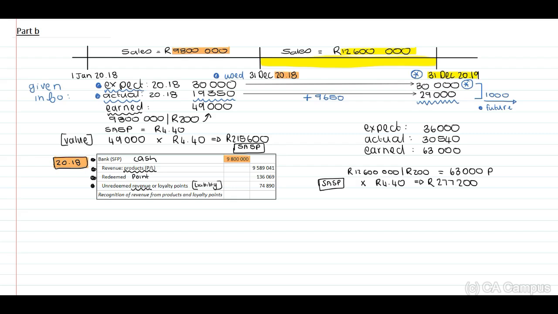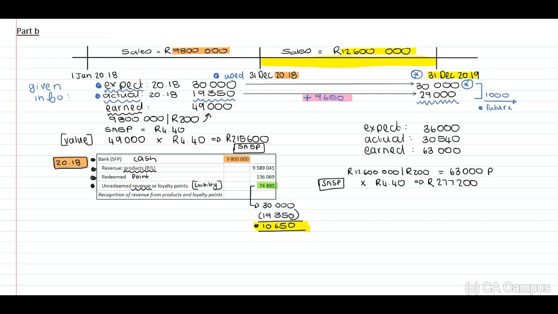Therefore, this 74,890 relates to the points that were not yet redeemed. Therefore, it's the 30,000 that they've expected minus the 19,350. Therefore, this relates to 10,650 points. Right. But now they indicate to us in 2019 they have now used 9,650 of this 10,650 points.